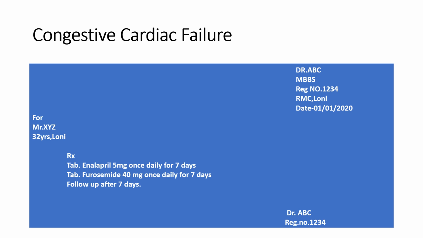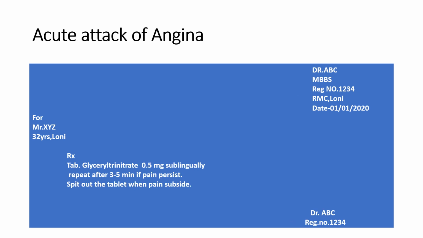For CHF, we can use cardiac glycosides like digoxin and digitoxin. Then we can also use beta adrenergic agonists like dopamine and dobutamine. Then diuretics like bumetanide, hydrochlorothiazide, spironolactone, and ACE inhibitors. Then vasodilators like hydralazine and sodium nitroprusside. So these are the drugs which can be used in treatment of congestive cardiac failure.